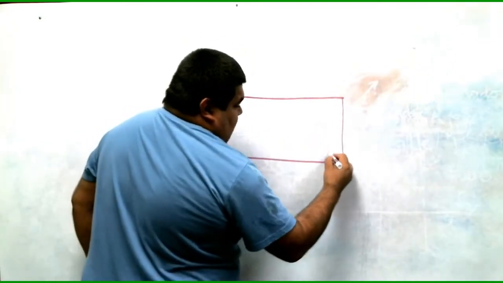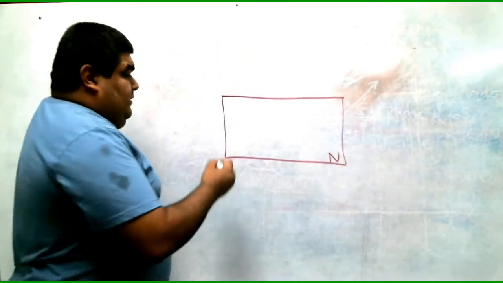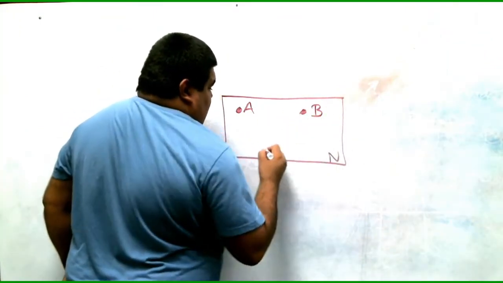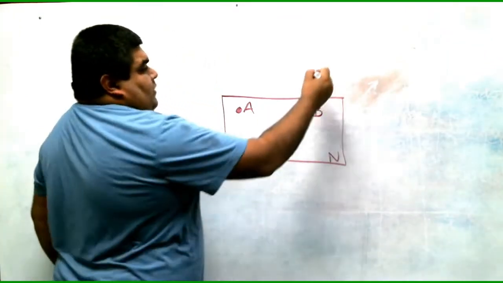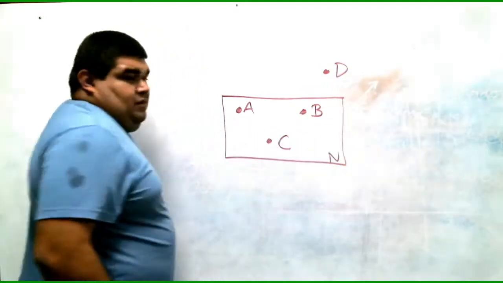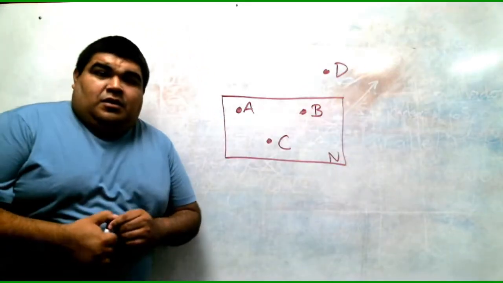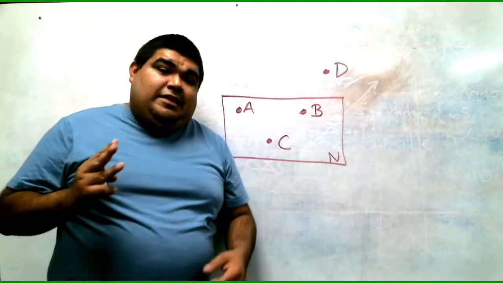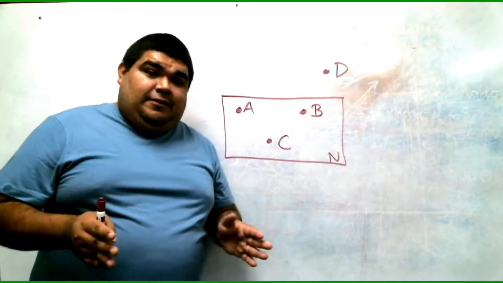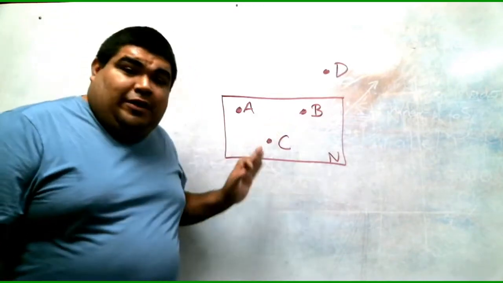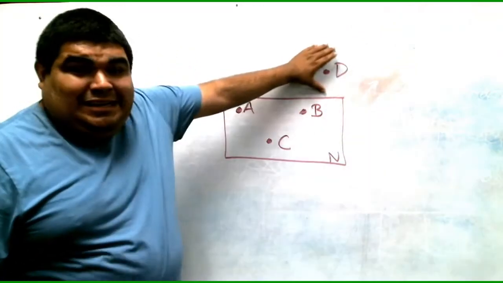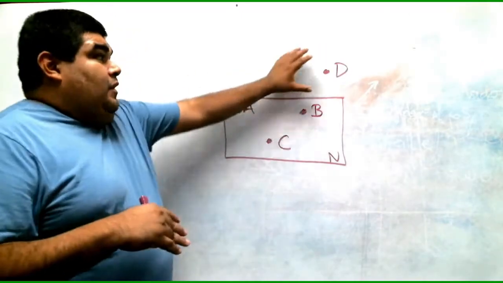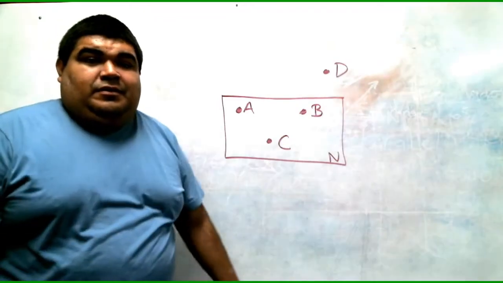We're gonna label it N. Let's say we have a point here that is A, a point here that is B, a point here that is C, and then we have a point here that is D. In order to be coplanar points, they have to be at least 3 points on that plane. They have to be inside, okay? Doesn't matter where they're located as long as they're inside the plane. Point D is not coplanar because it's outside the plane, okay?